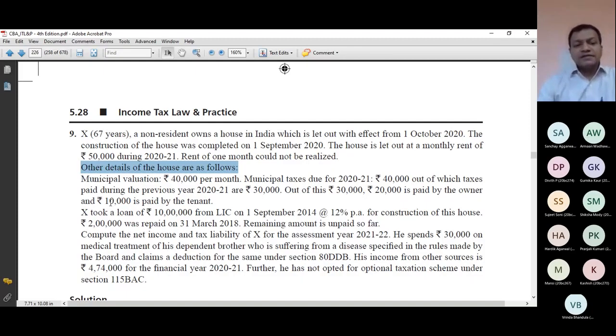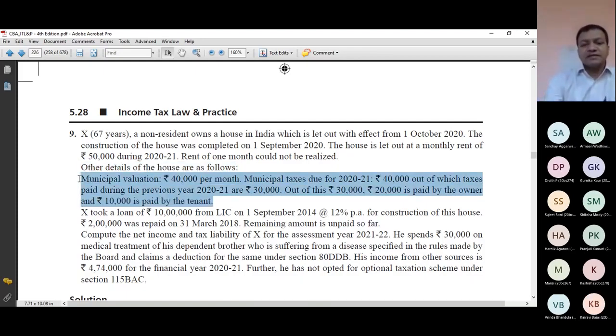Now, after reading these three lines, can you tell me how much municipal taxes or local taxes I will deduct in the previous year 2021? How much? 20,000, because I have to deduct only that much of local tax which you actually paid as an owner during the previous year. The due was 40,000, but due doesn't matter. 10,000 is still unpaid. So someone has paid 30,000. Out of 30,000, tenant paid 10,000 and I as an owner actually paid 20. So 20 is allowed to me as deduction. Next point.